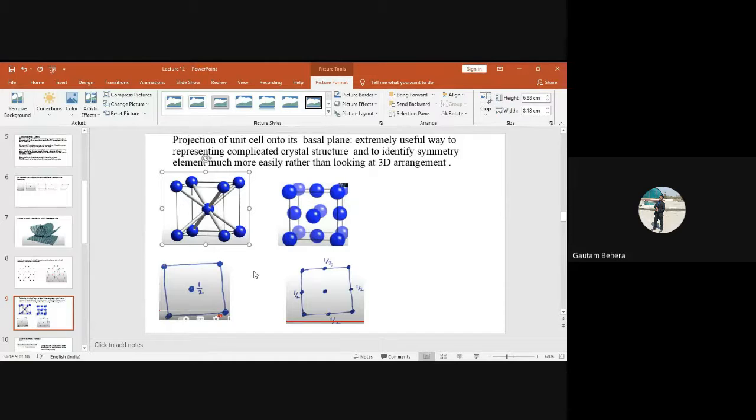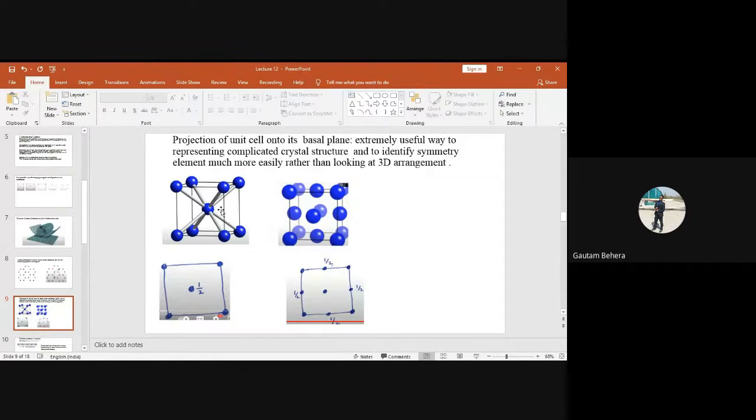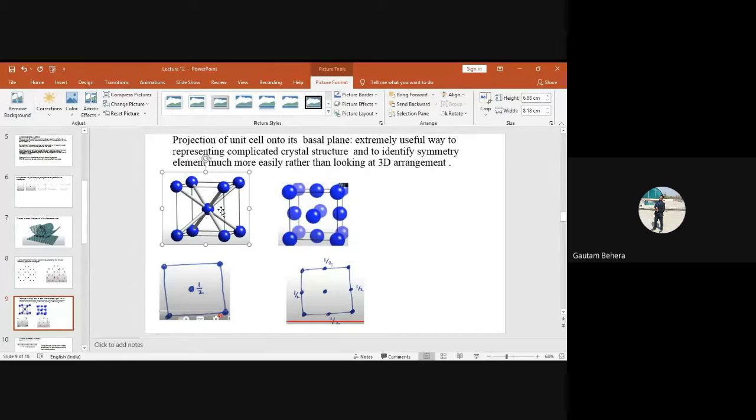Very good. This is a cube, and we have 8 atoms at the corners and 1 atom at the center of the cube. So this is body centered cubic. And this one is FCC, face centered cubic. Very good. So is this a 3D unit cell or a 2D unit cell? 3D. Very good.